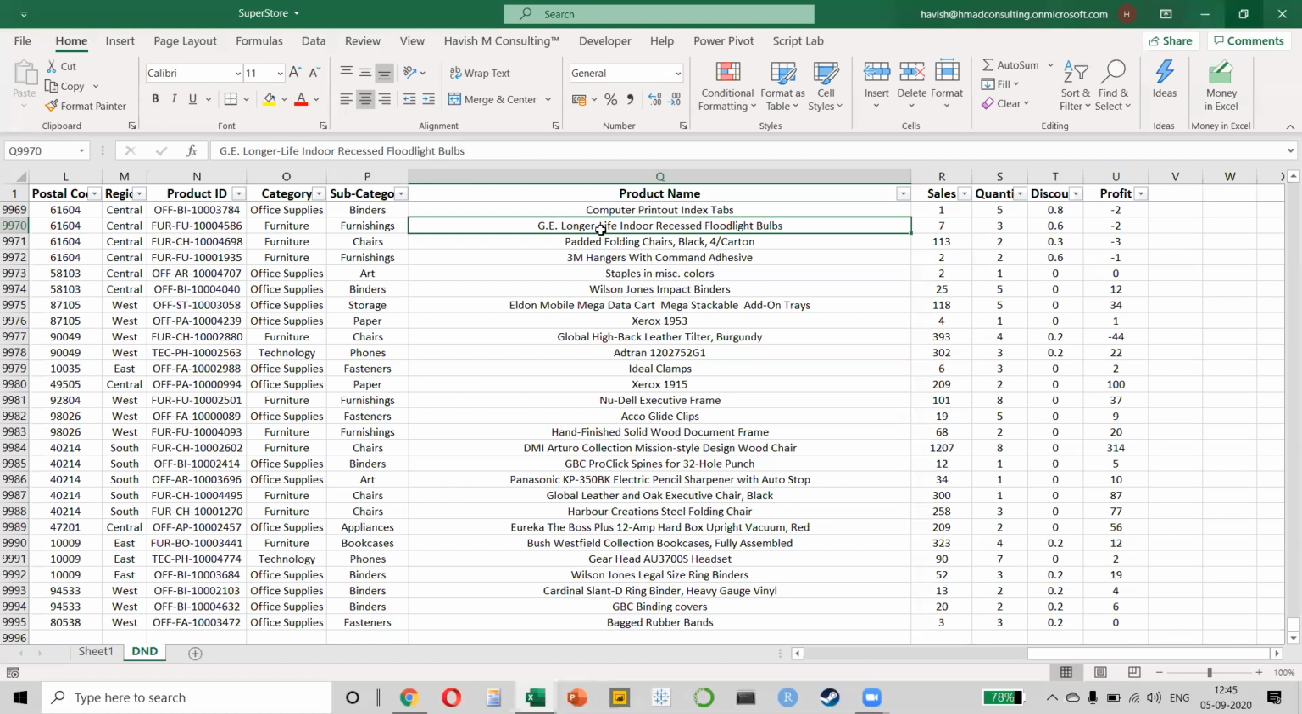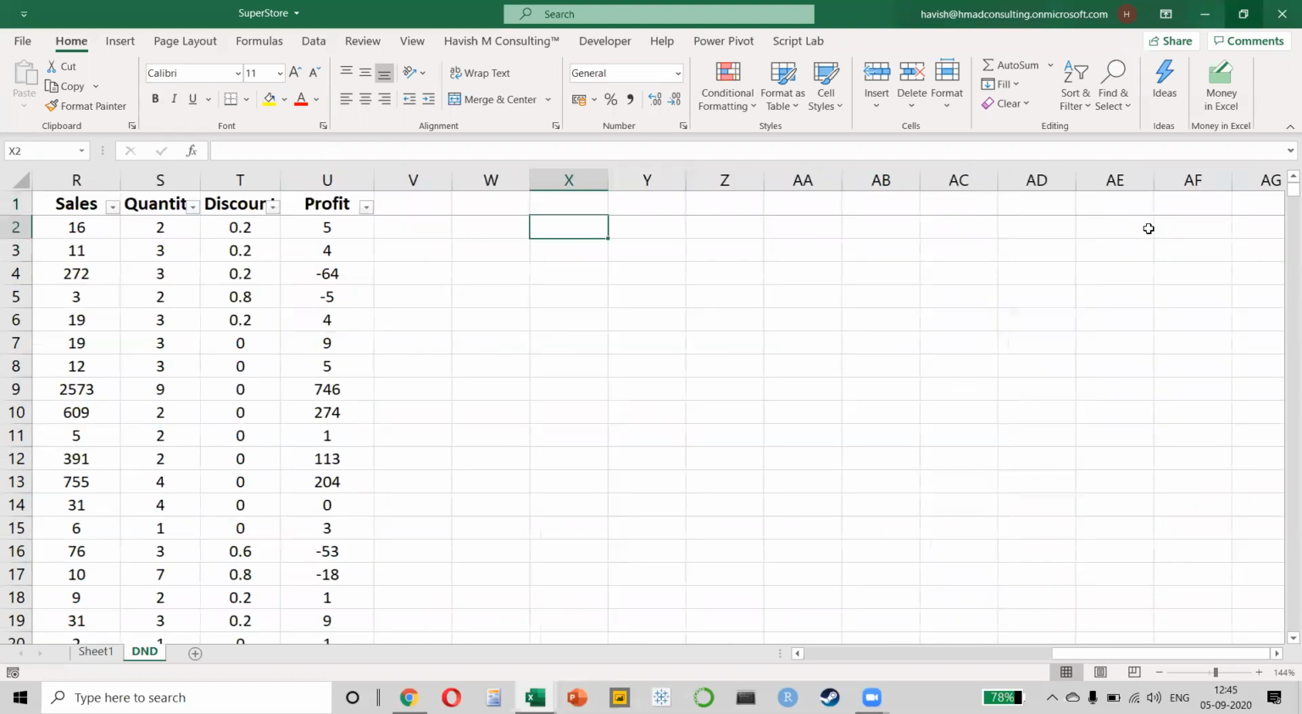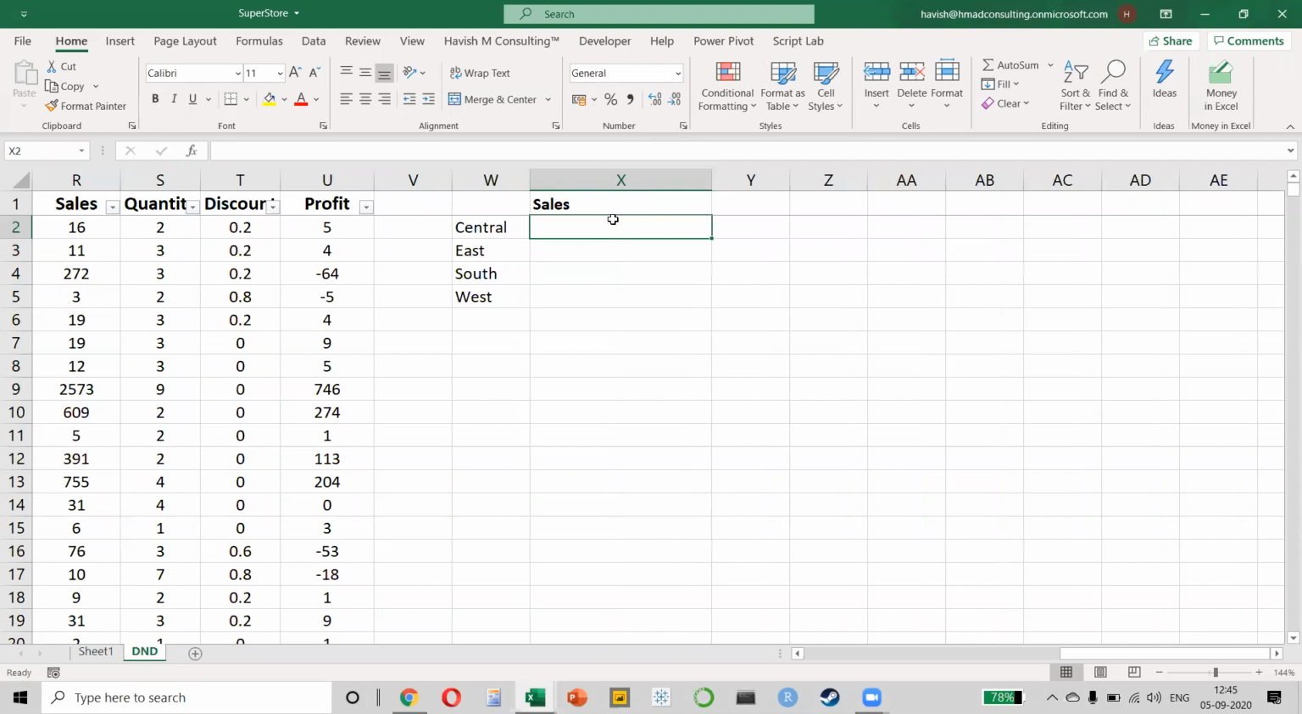For example, right now, if I ask you, what is the total for Central, East, South, and West? Can anybody tell me how we will come up with the results? For example, if I say Central, East, South, and West, and I want to know what is the total sales. Can anybody tell me what would be the correct way to find the total sales for Central without making a pivot? Okay, so Piyush has suggested that we can use a SUMIF.